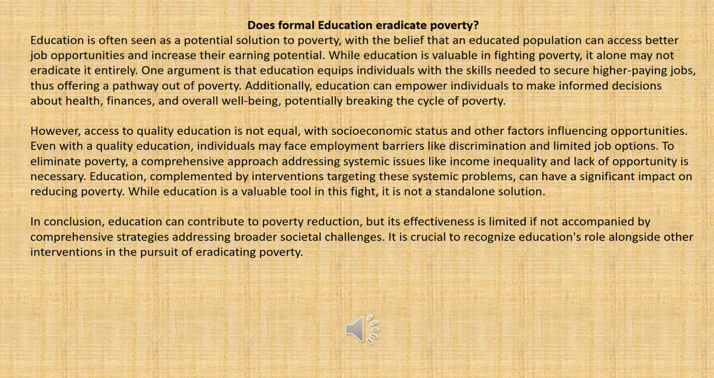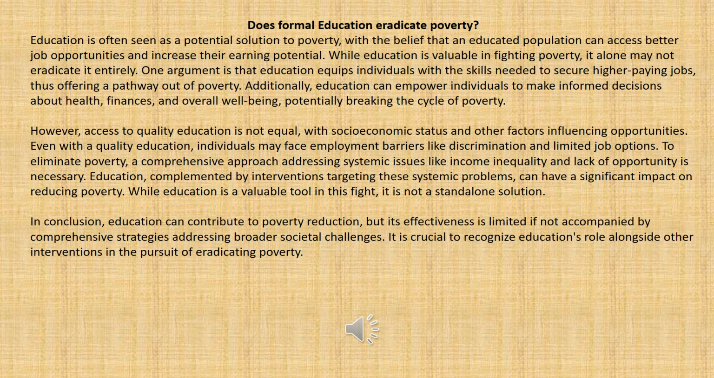So let's look at the first body paragraph. However, access to quality education is not equal. So this paragraph is now talking about a counter argument on why formal education alone cannot eradicate poverty, which is good. And the last paragraph is about the conclusion.